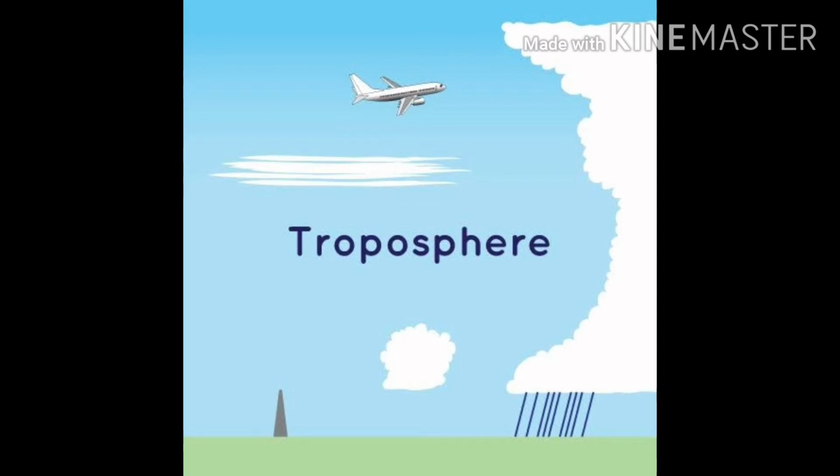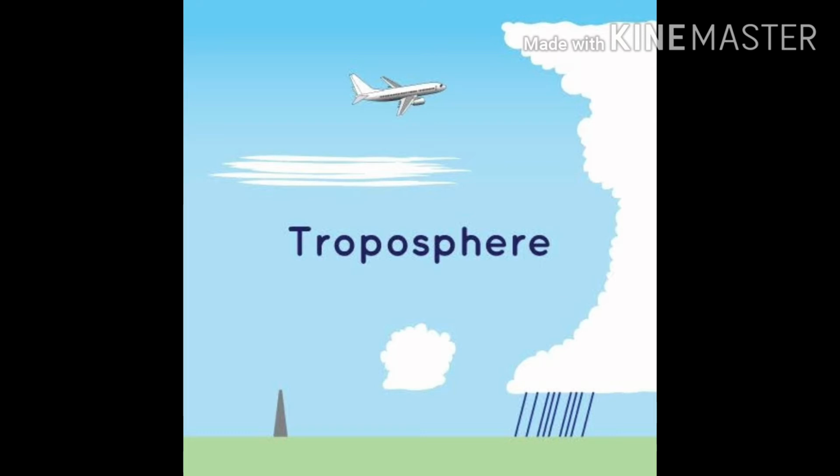The first layer is troposphere. Troposphere, the lowest and densest layer of the atmosphere. About 3/4 of the mass of the atmosphere is contained within this layer. The extent of this layer is about 18 km above the equator, but only about 8 km above the two poles.